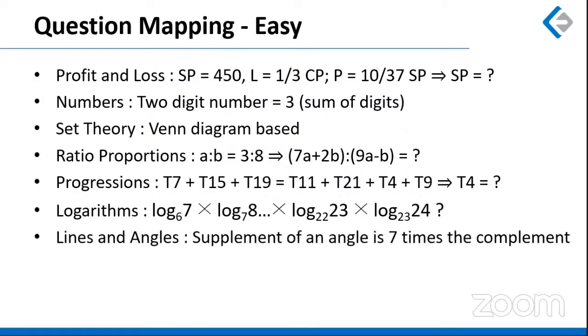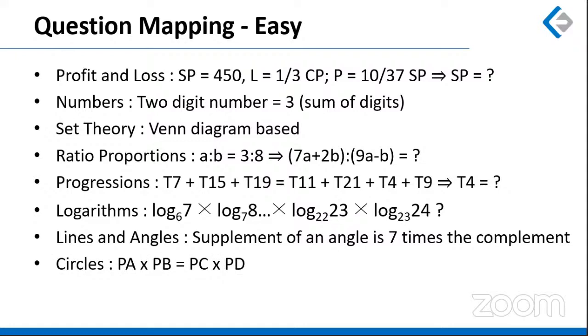A question based on lines and angles, where it was given that the supplement of an angle is 7 times the complement. So we can straightforwardly make an equation here: the supplement is 180 minus x, that is equal to 7 times the complement, which is 90 minus x. And we can go ahead solving for x.